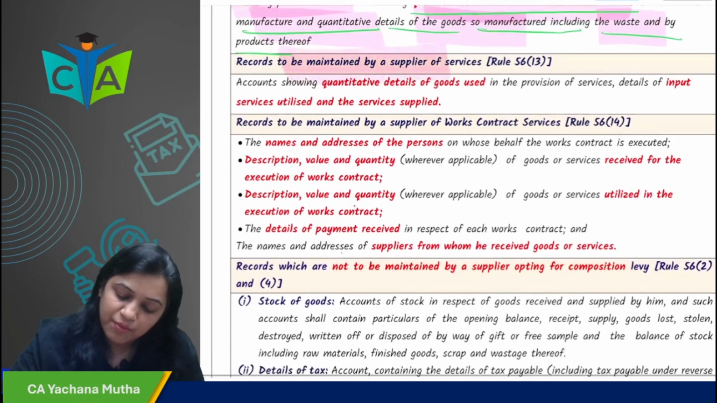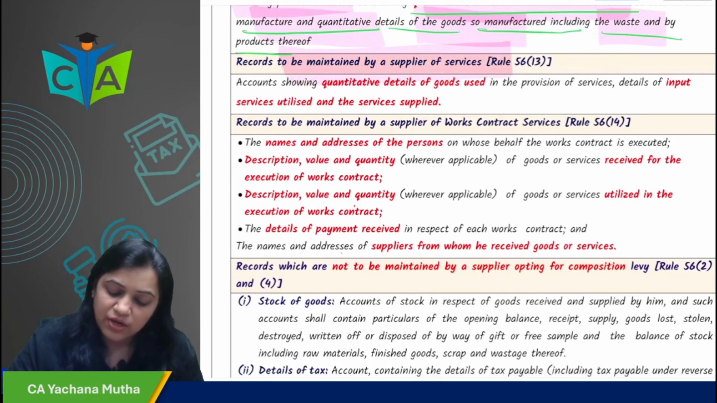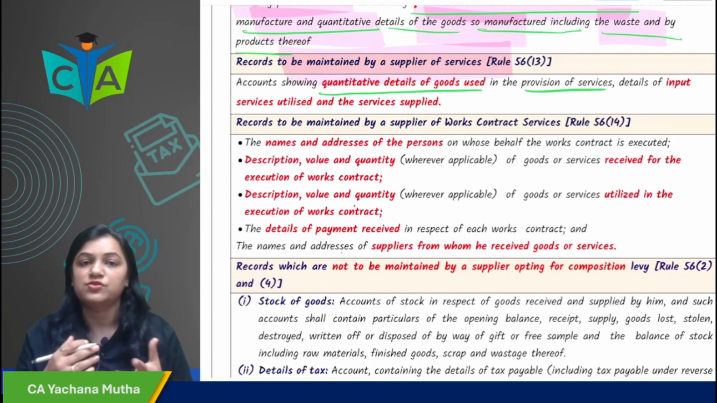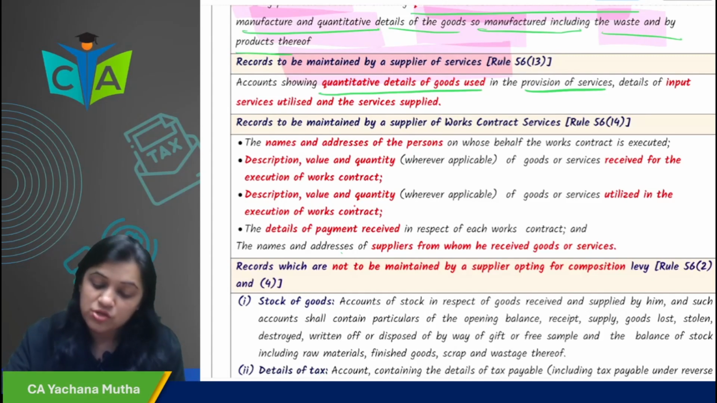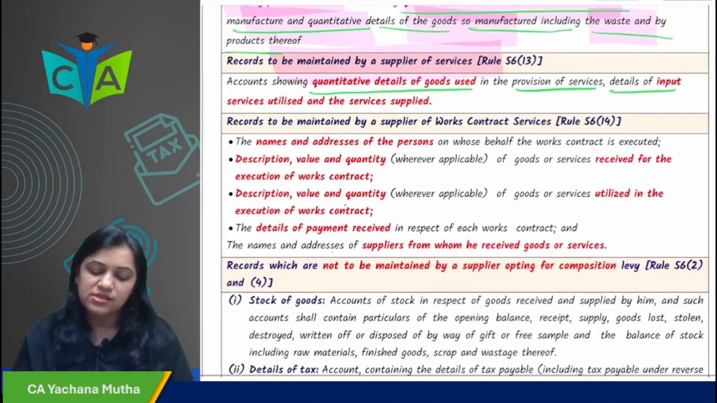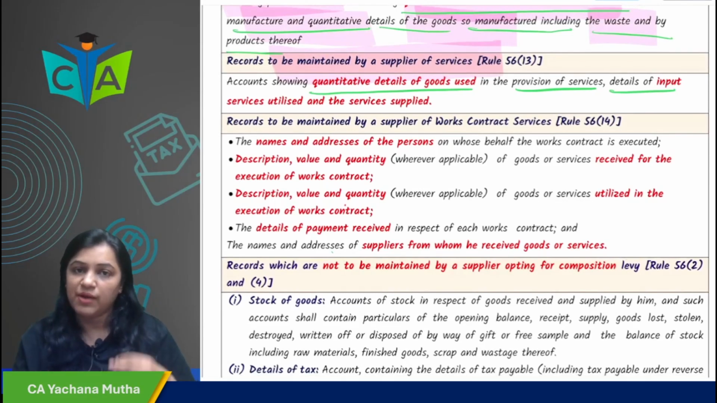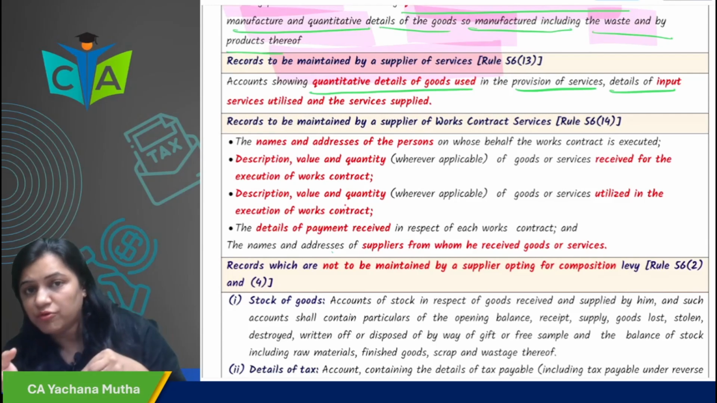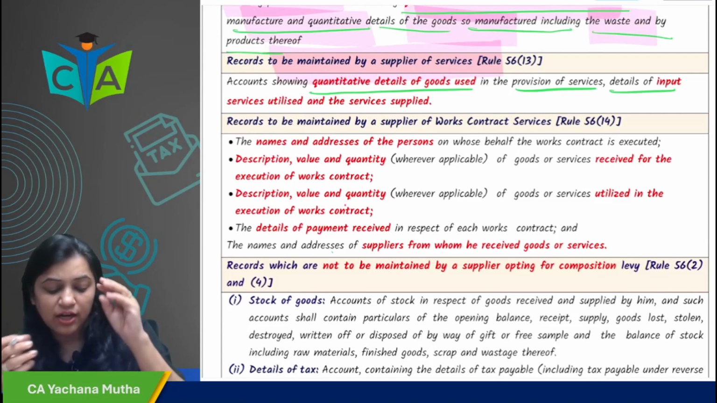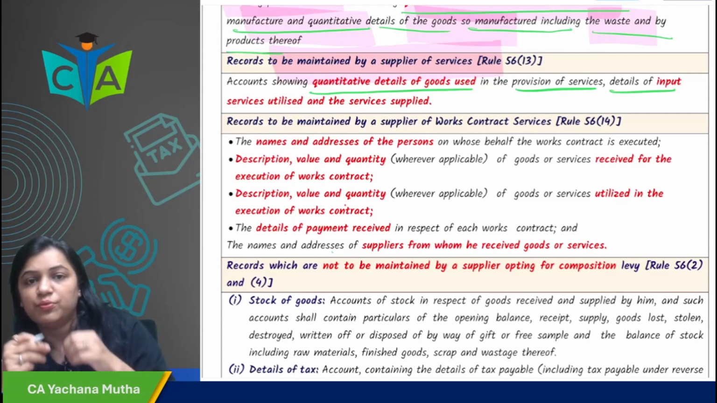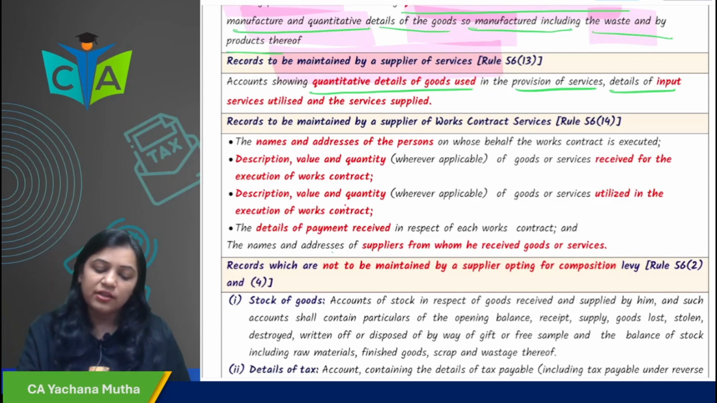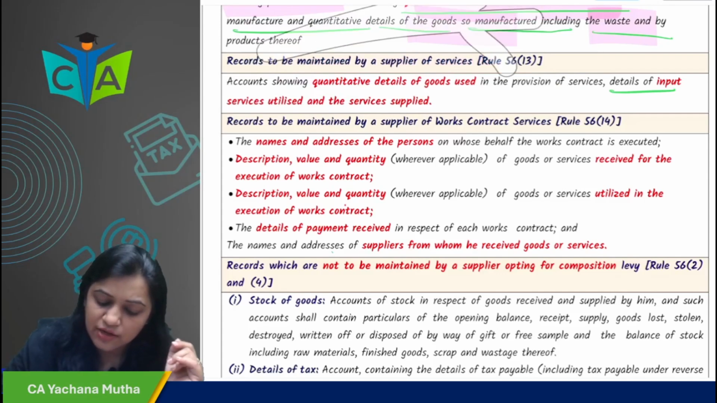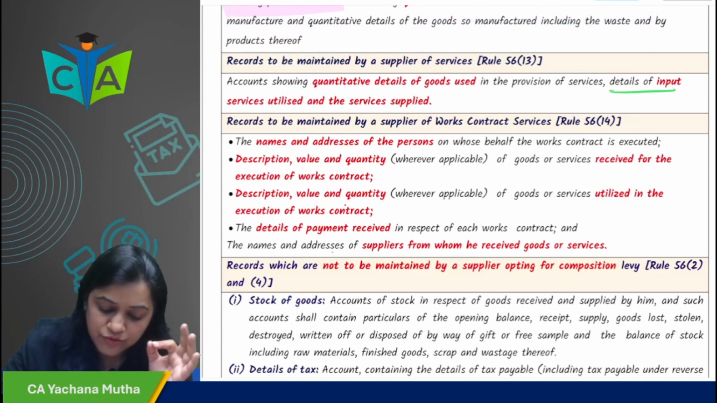Then what are the records to be maintained by supplier of service? He has to maintain again the quantitative details of the goods which are being used in the provision of services, details of ITC utilized and the services supplied. Three things. First, the quantitative details of the goods which are used in the provision of services. Second, details of ITC, details of input services utilized, and third is services supplied. Okay. So these are the records which are to be maintained by the supplier of services.